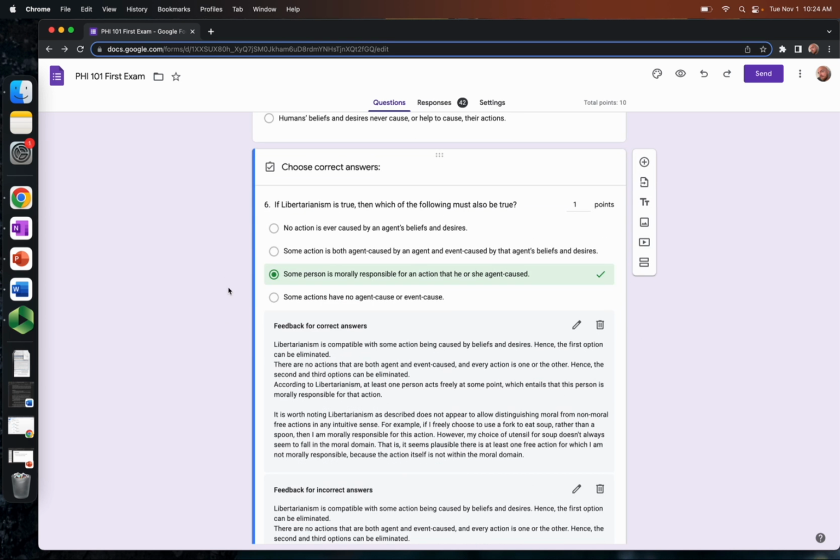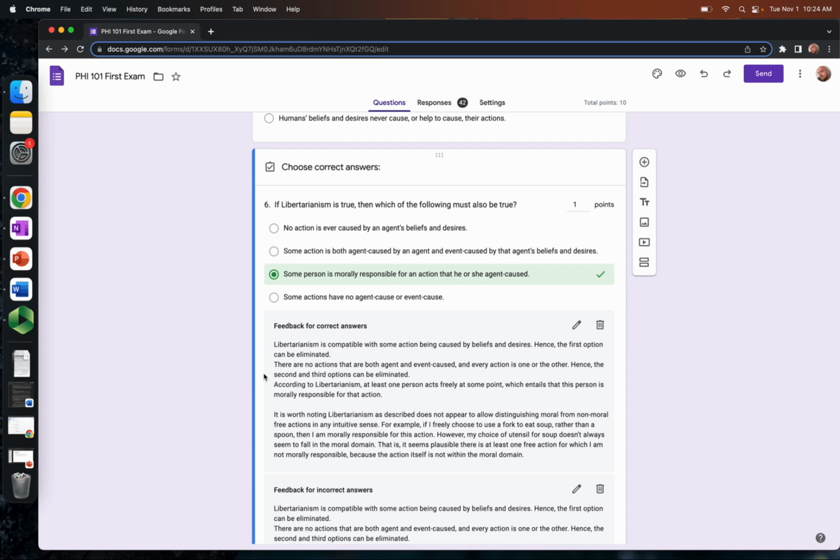All right, question 6. If libertarianism is true, then which of the following must be true? Here's the answer. Some person is morally responsible for an action that he or she, the agent, caused. I unpacked this here because I don't want you to get confused. So look, libertarianism is compatible with some action being caused by beliefs and desires. Okay, so it doesn't follow from it that no action is ever caused by an agent's beliefs and desires.